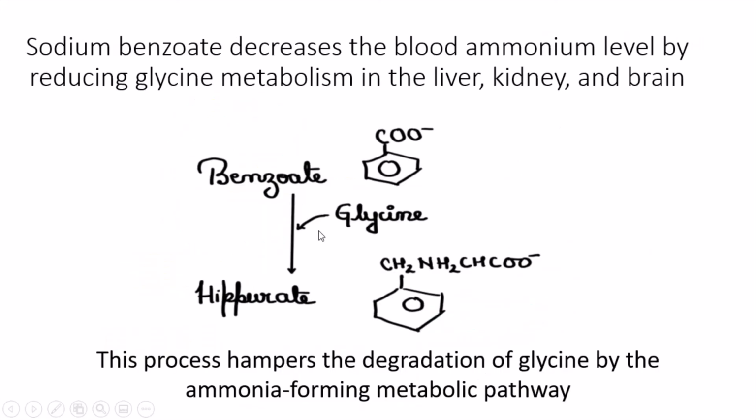Now, let's see why we give sodium benzoate. The sodium benzoate reacts with glycine to form hippurate, in its benzoyl coenzyme A form. The reason why we are considering here one of the amino acids to be excreted in a hippuric acid form is because this glycine is also a source of nitrogen. So this process hampers the degradation of glycine by the ammonia forming metabolic pathway. So we are decreasing one of the inputs of ammonia formation.